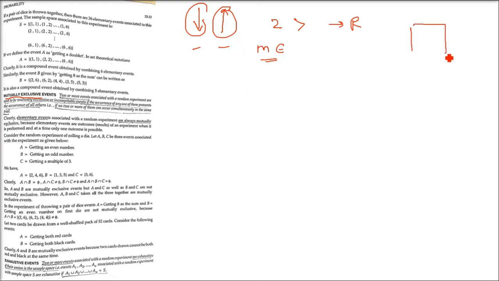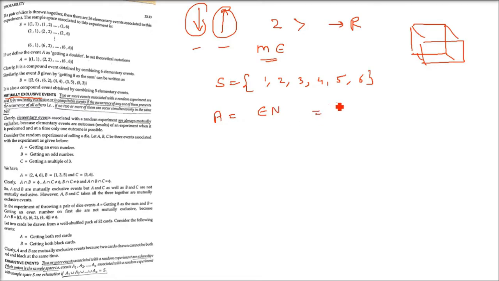So elementary events are always mutually exclusive, right? In Ludo we play using a die. So for this die, the sample space is how much? 1 till 6: 1, 2, 3, 4, 5, 6. Okay, now you see how I make mutually exclusive events. The first event I have taken is getting an even number.